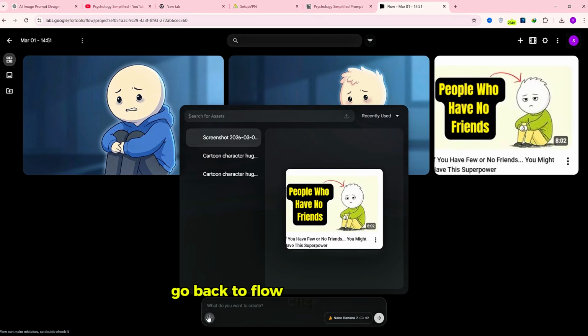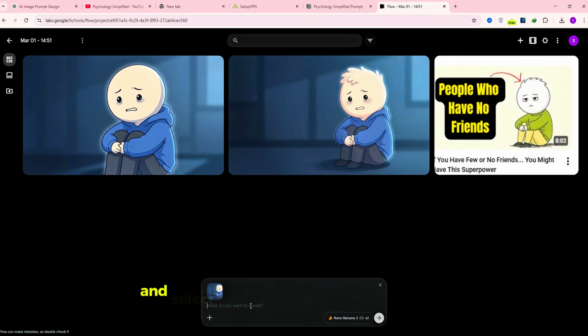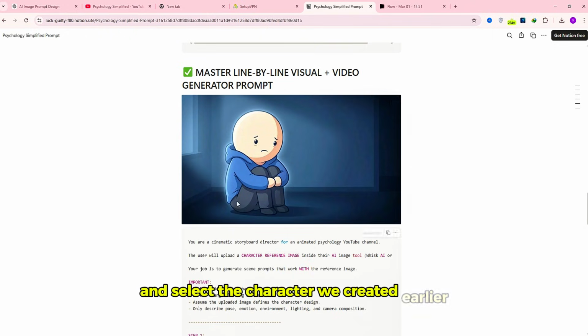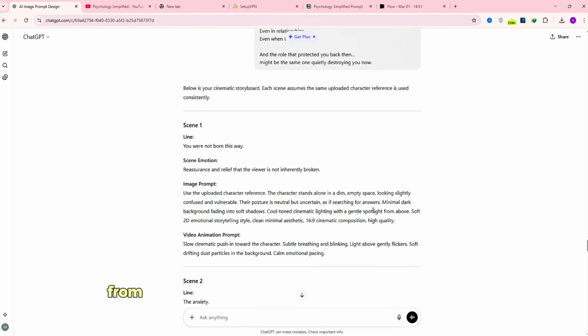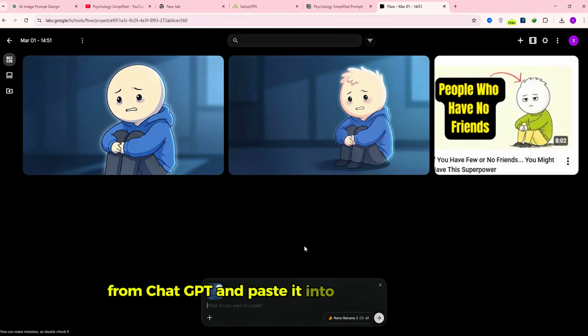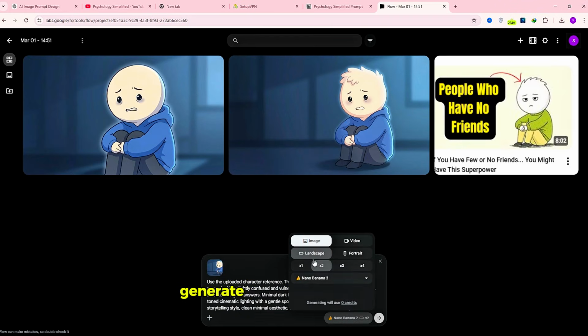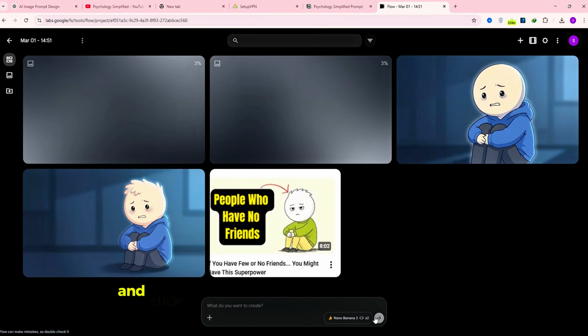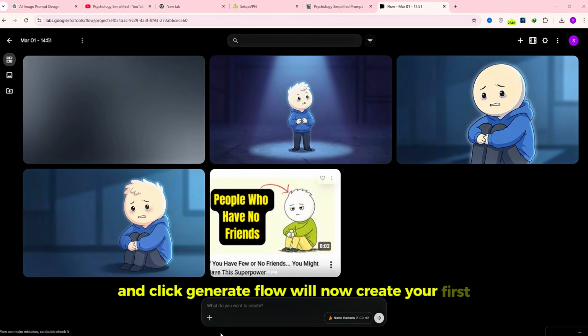Go back to Flow, click the plus icon, and select the character we created earlier. Copy the first image prompt from ChatGPT and paste it into Flow. Before clicking generate, make sure you choose the correct model and set the ratio to landscape. Then click generate. Flow will now create your first scene image.